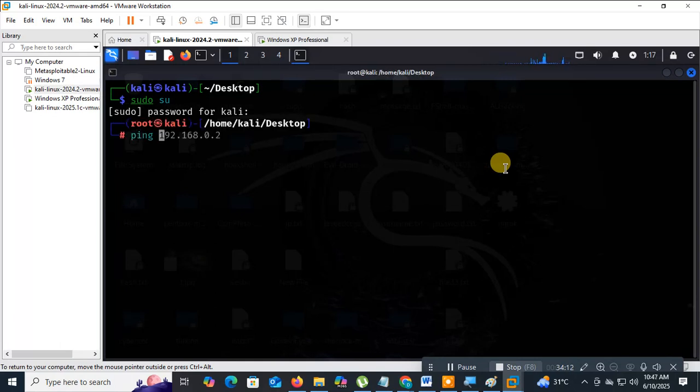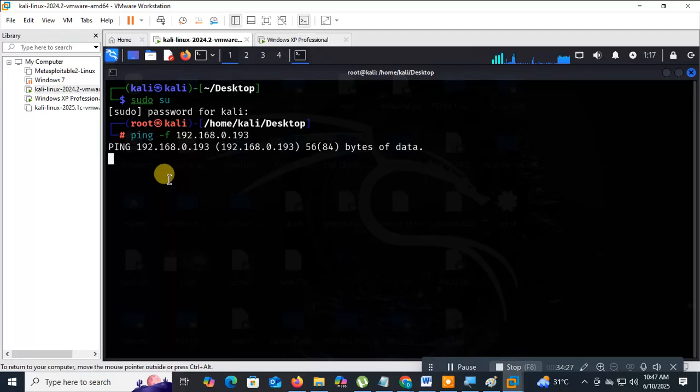Type ping -f and the IP address, 192.168.0.193. What happens here? It sends a huge number of packets to the destination. Which command? Ping -f. Okay?